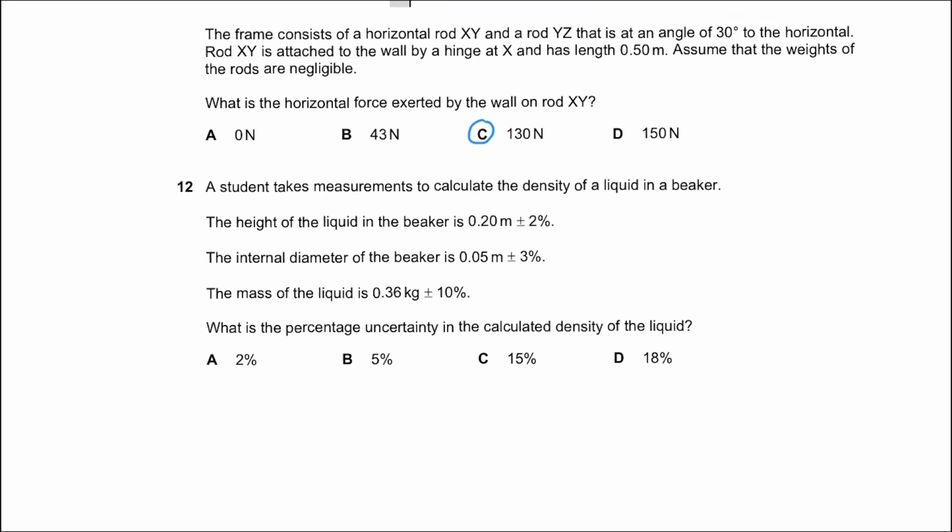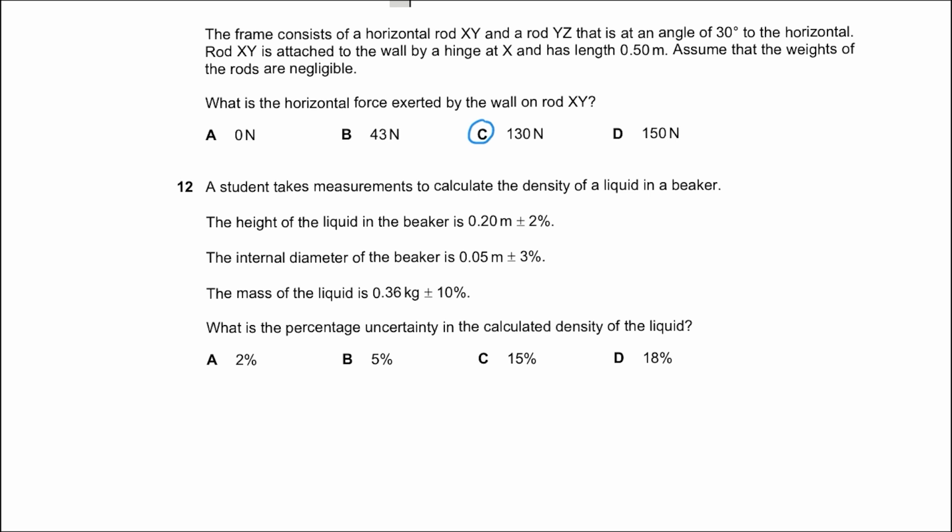Question number 12 says, a student takes measurements to calculate the density of a liquid in a beaker. The height of the liquid in the beaker is 0.2 meters plus minus 2%. The internal diameter is 0.05 meters plus minus 3%. And the mass of the liquid is 0.36 kilograms plus minus 10%. What is the percentage uncertainty in the calculated density of the liquid?